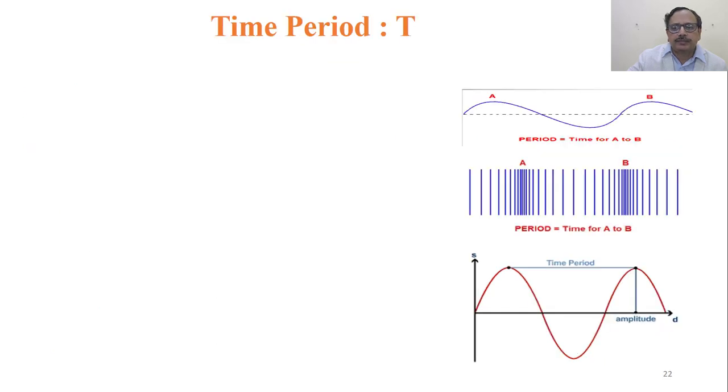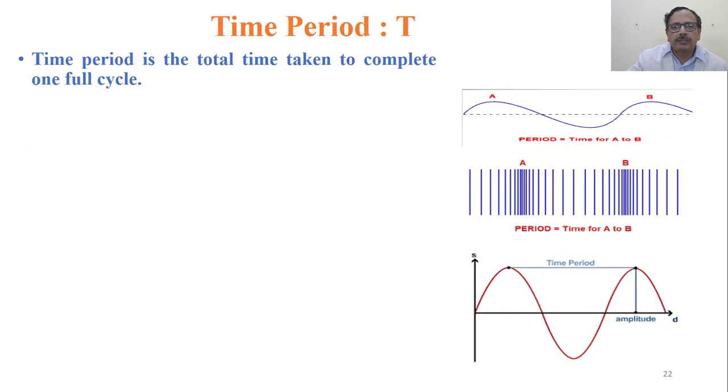Time period. What is time period? It is the total time taken to complete one full cycle. So it started here, gone up, come down, and come here again. So this is one cycle. Or if you observe from here, the time taken from the same position until it reaches the same phase, the same state again, is called your time period.